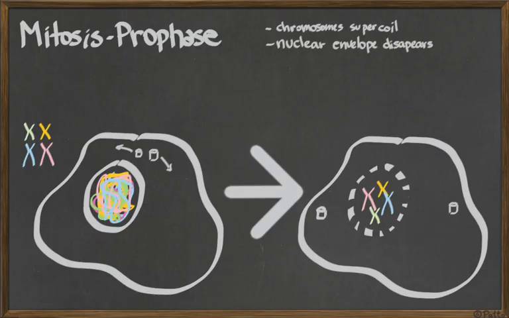Also, the centrioles that were very close to the nucleus migrate to opposite poles of the cell. Animals have centrioles. They do this to help the spindles to be built and organized. And after the centrioles migrate to the poles, what's going to be happening? Spindles are formed.